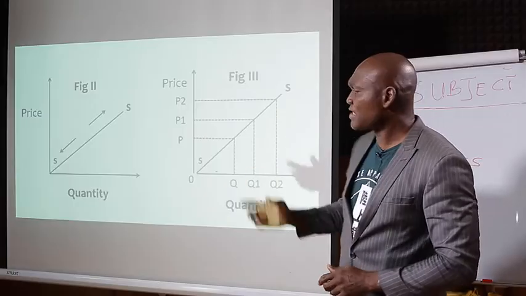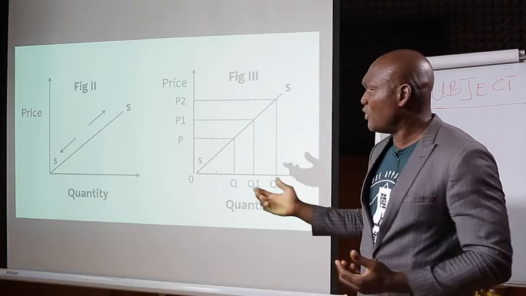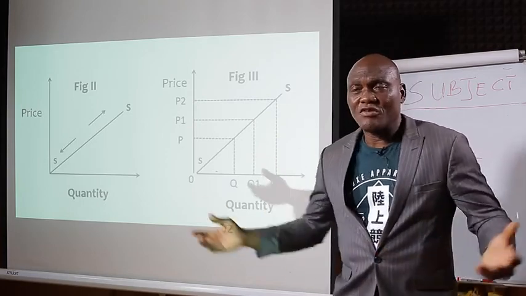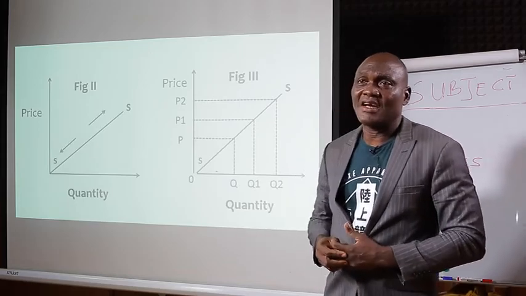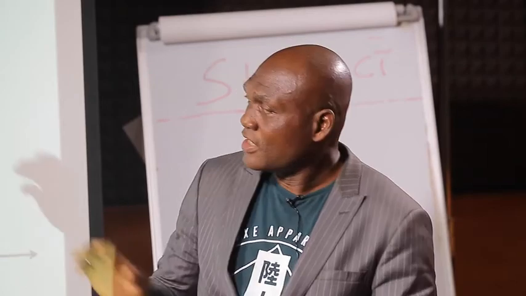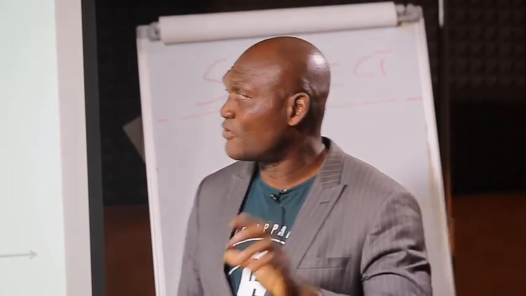For example, a family has 500 naira to go and buy gari. You go to the market, they say that gari is 250. How many mudu of gari will you buy? You buy 2 mudus, because you have only 500 naira to spend on the gari. But if you go to the market and they say gari is 100 naira, you have to buy how many? You buy 5 mudus, because you have made your budget of only 500 naira for the gari. So it is only the price of a commodity that makes the quantity that you buy to change. Either the price increases and you reduce your quantity, or the price decreases and you increase your quantity.